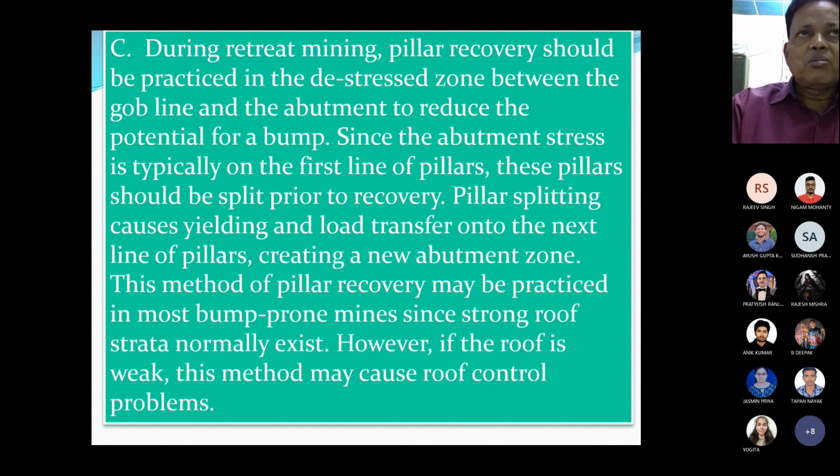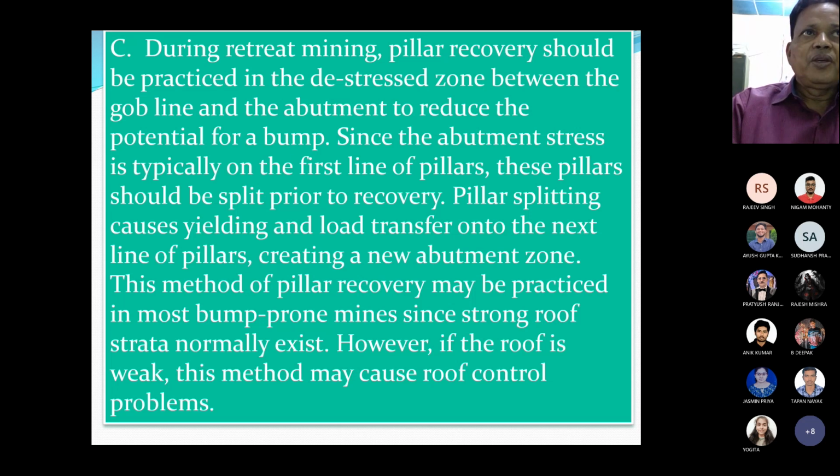During retreat mining, longwall retreat mining, pillar recovery should be practiced in the distressed zone between the gobline and the abutment to reduce the potential for a coal mine bump. Since the abutment stress is typically on the first line of pillars, these pillars should be split prior to recovery.